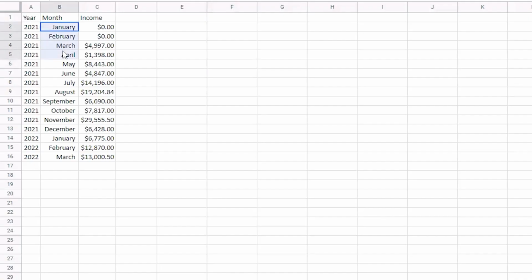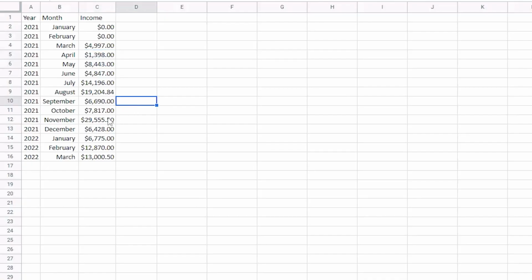When we look from January to February to March, we're seeing that we had $0 in income until March. From here, we see giant swings in our income, from almost $5,000 to almost $1,400 to $8,000 to our biggest month, $29,000.